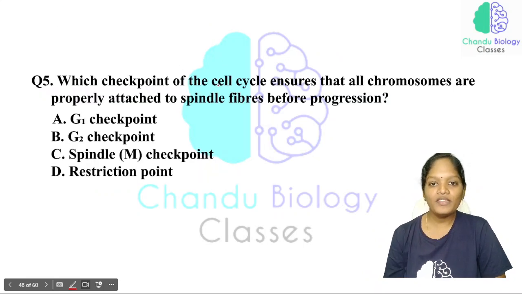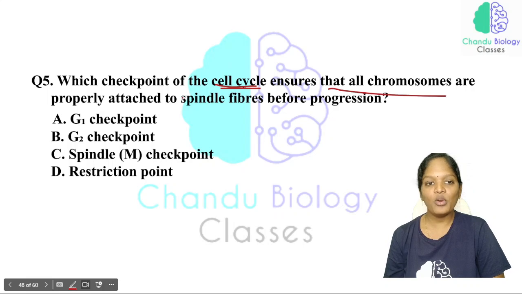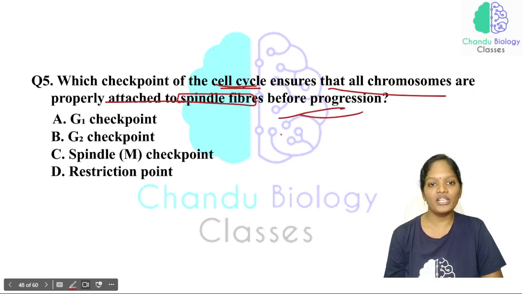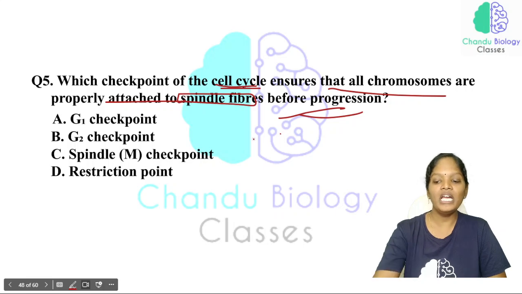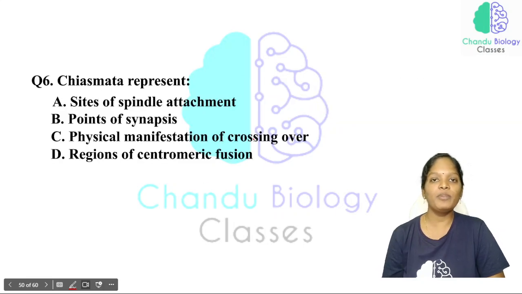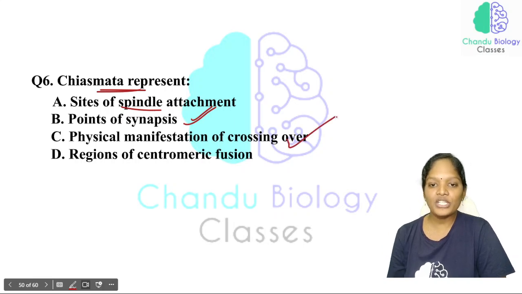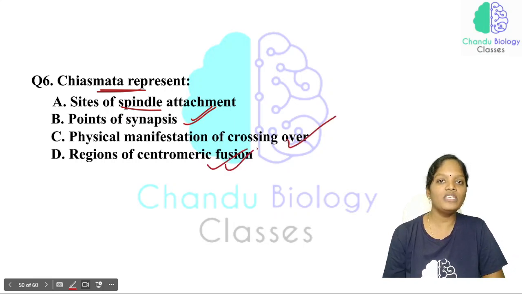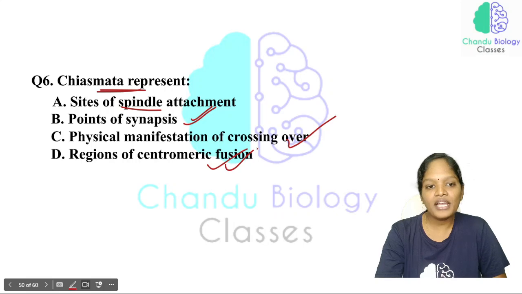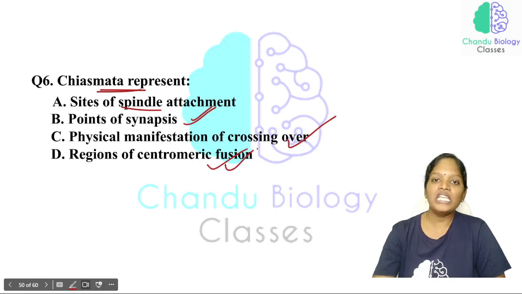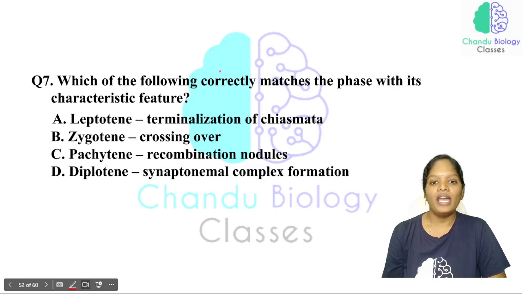Now, which checkpoint of the cell cycle ensures that all the chromosomes are properly attached to the spindle fibers before cell progression? That will be the spindle checkpoint, or M checkpoint, the mitotic checkpoint. Next, chiasmata represent sites of spindle attachment, points of synapsis, physical manifestation of crossing over, or regions of centromeric fusion. Chiasmata represent the physical manifestation of crossing over.